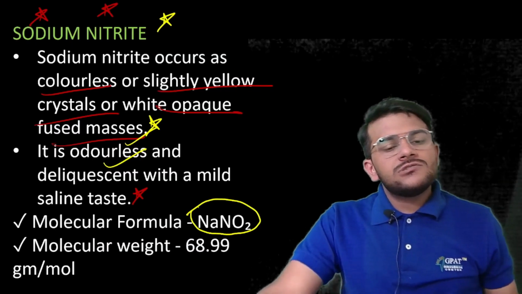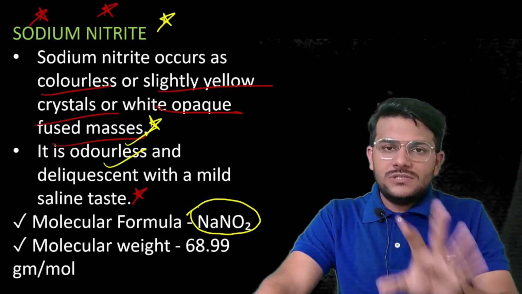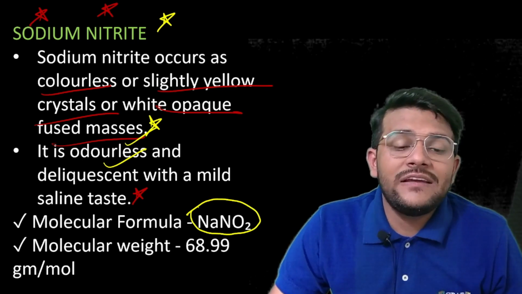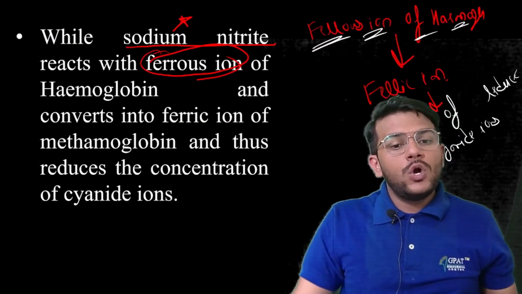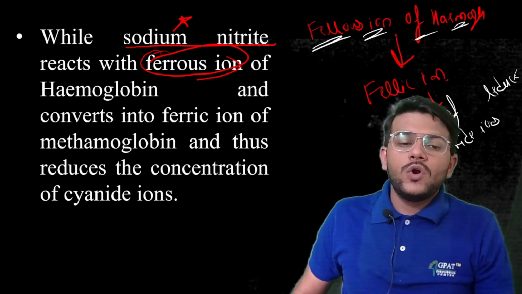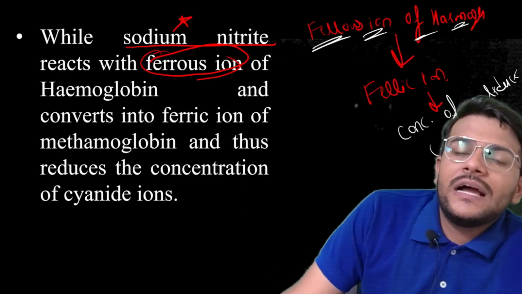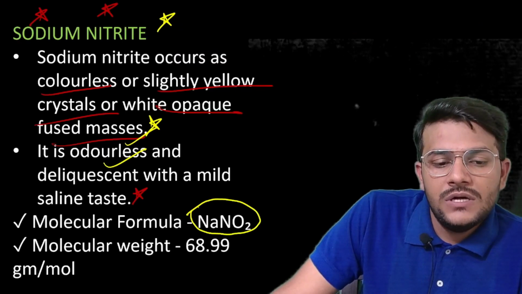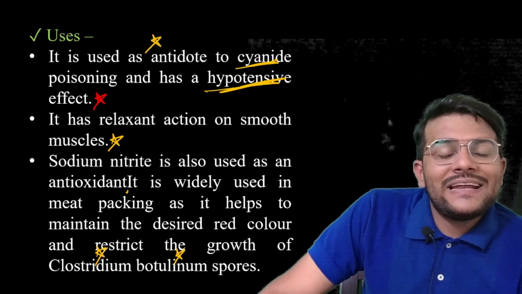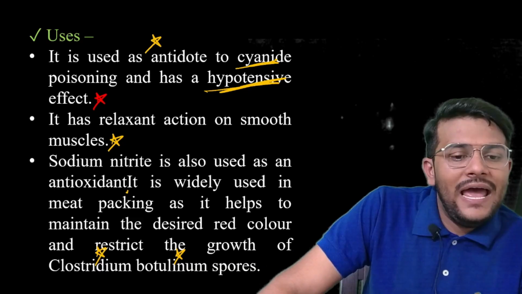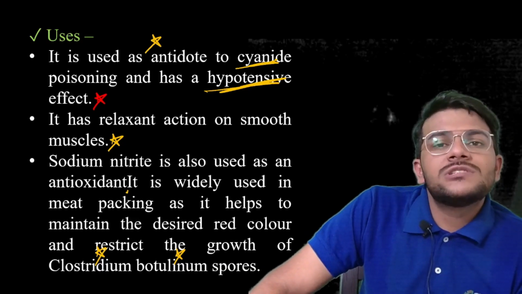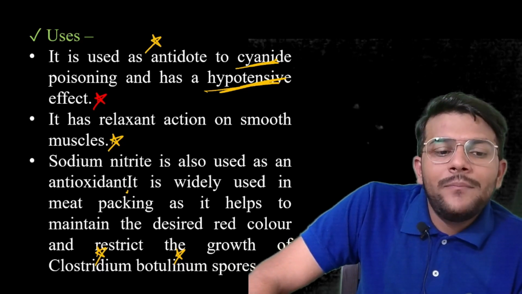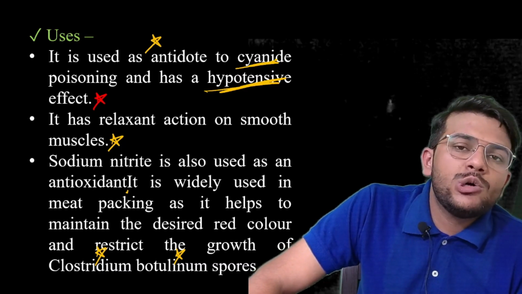Got it? So sodium nitrite is used in cyanide poisoning, as it reacts with the ferrous ion of hemoglobin and converts it into the ferric ion of methemoglobin, so the concentration of the cyanide ion is reduced. Another application is as a smooth muscle relaxant. Sodium nitrite also acts as an antioxidant used in meat packaging, because it restricts the growth of Clostridium botulinum spore. Got it? So this topic that we have done is basically the antidote.